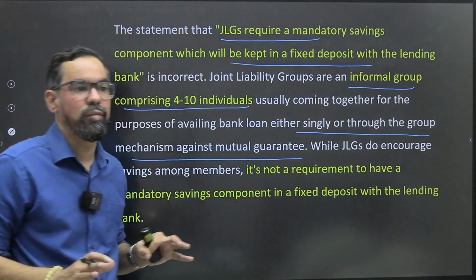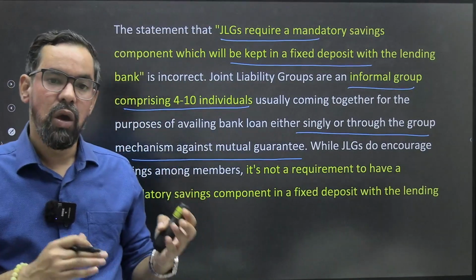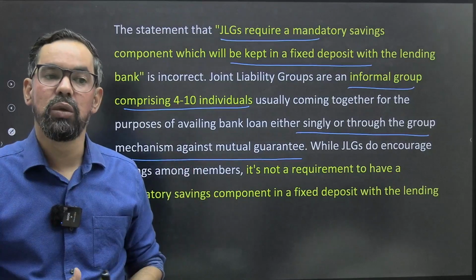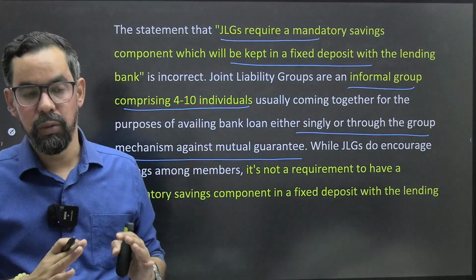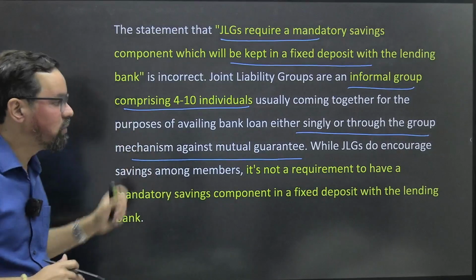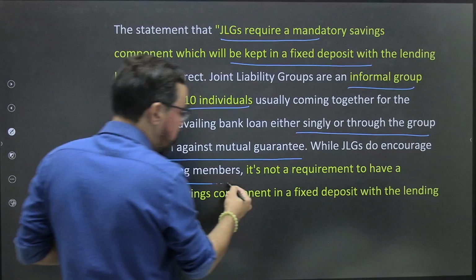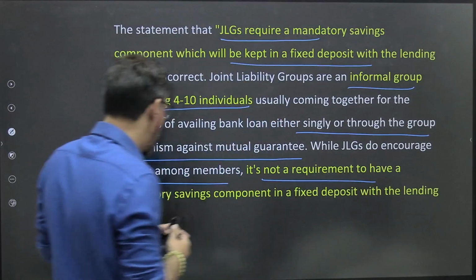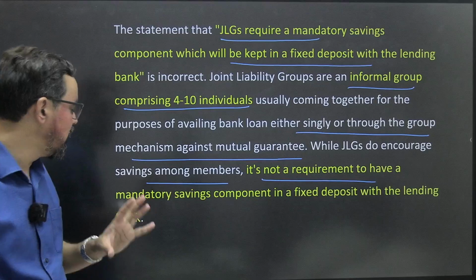Let's say we have a group of 10 people. If one person or all 10 persons take a loan, the liability belongs to all the members of that group. That is the model. While JLGs do increase savings among members, it is not required to have a mandatory savings component in a fixed deposit with the lending bank.